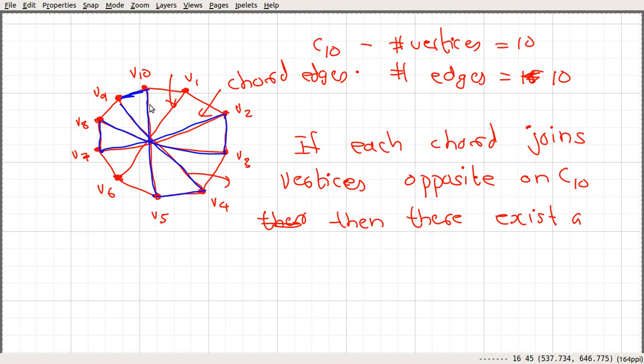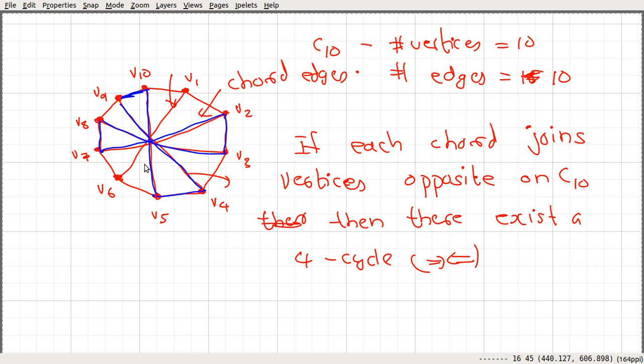One such 4 cycle is something like this. And if that's the case, then we get a contradiction, because a Petersen graph doesn't have 4 cycles. So we can get rid of this kind of situation.